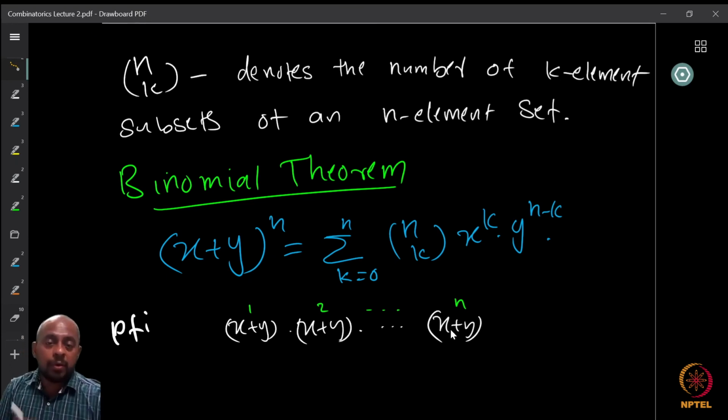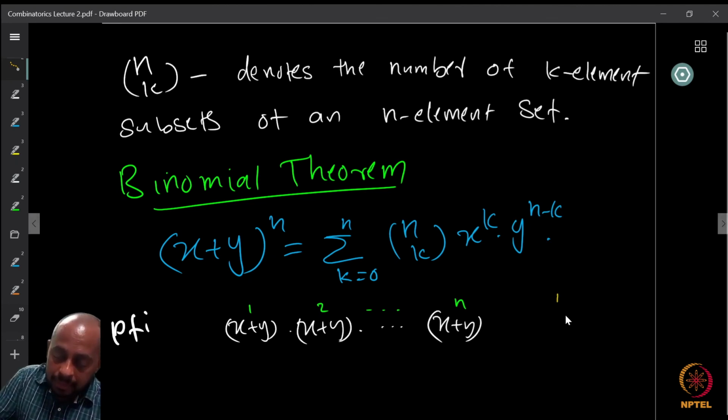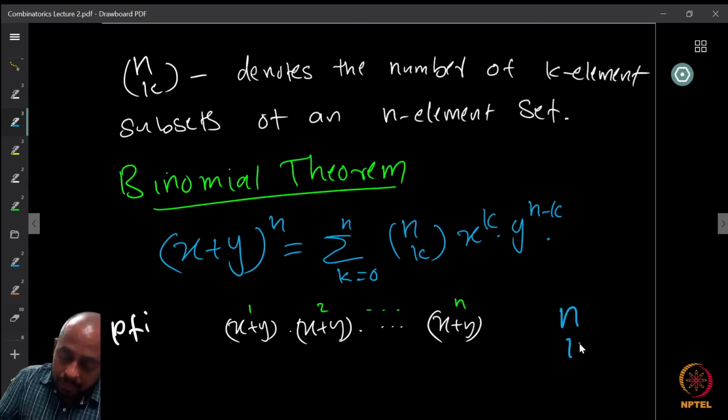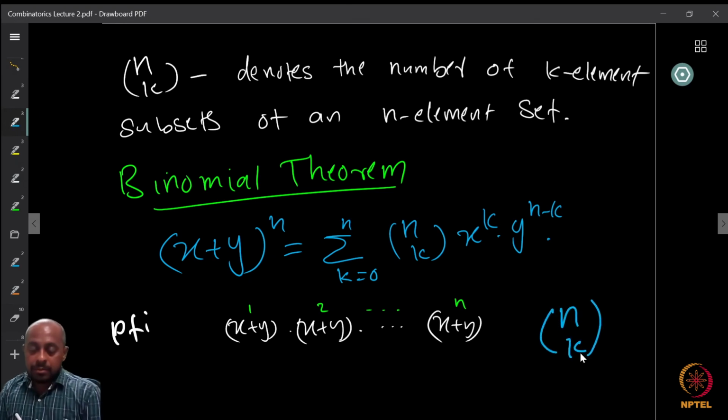Out of these n copies, I decide which k copies I want to select the x from. How many ways can I do this? Exactly n choose k ways. So the n choose k ways I choose x raised to k.